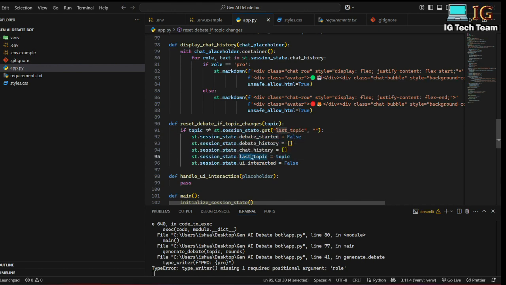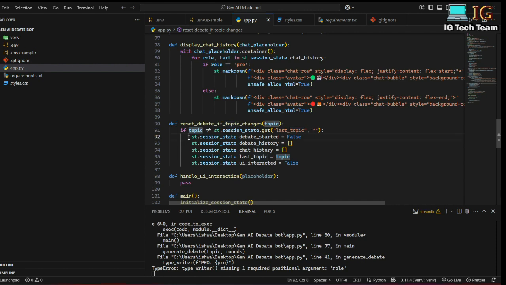And the new title last topic will be the topic that I am passing from here, and the UI interacted will be false. This will reset all the values from the session state, and this one is newly added. Initially, the last topic will be empty. That means, suppose if I provide topic equals Gen AI is important, something like that, the topic will not be equal to the empty.